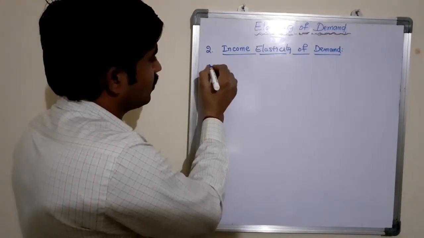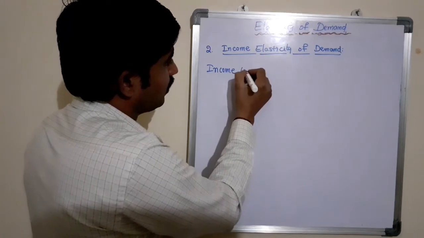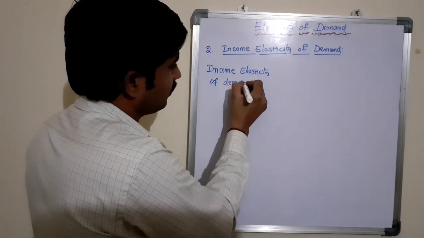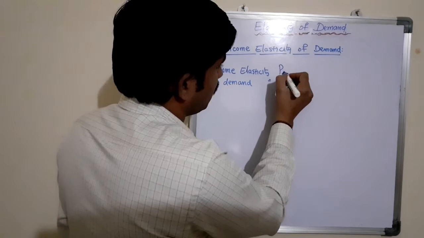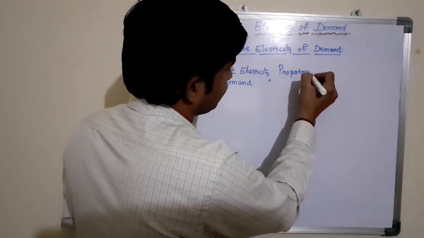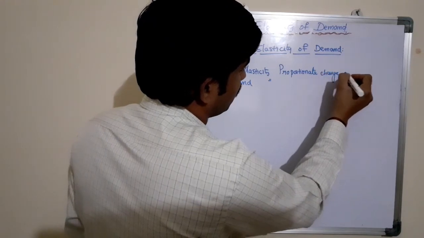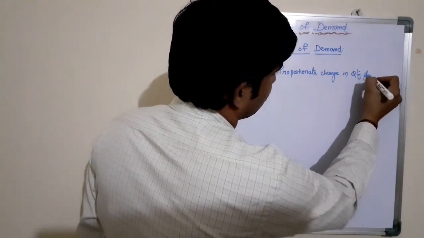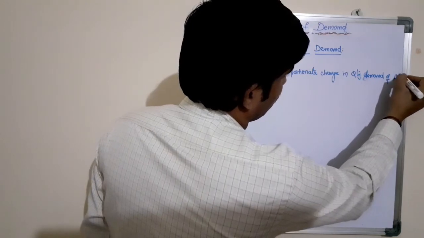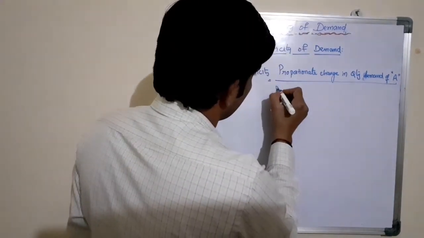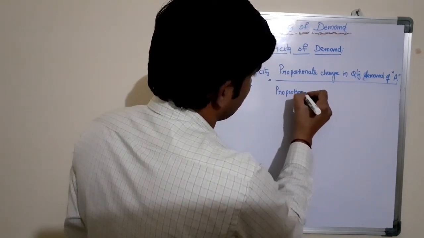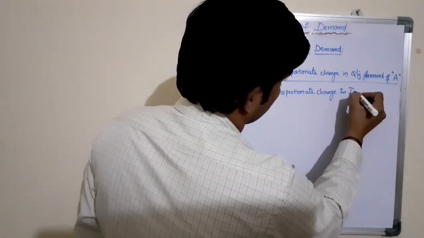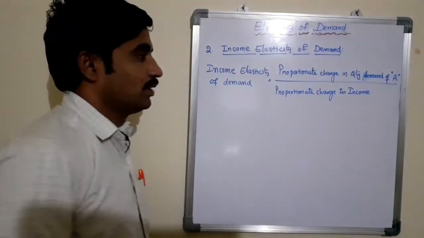It can be calculated by using the formula: income elasticity of demand equals proportionate change in quantity demand of product A divided by proportionate change in income level of consumer.